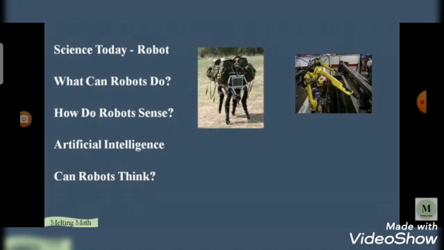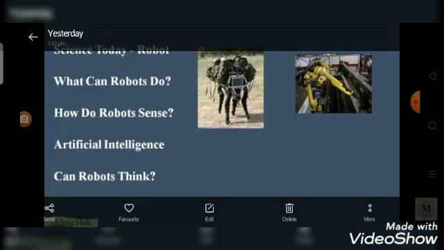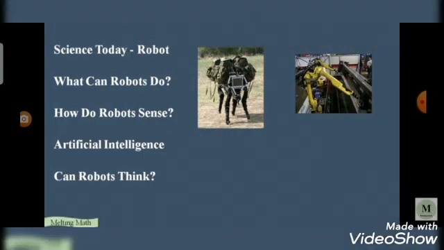Next one is artificial intelligence. Artificial intelligence attempts to create computer programs that think like human brains. Current research has not achieved this, but some computers can be programmed to recognize faces in a crowd.